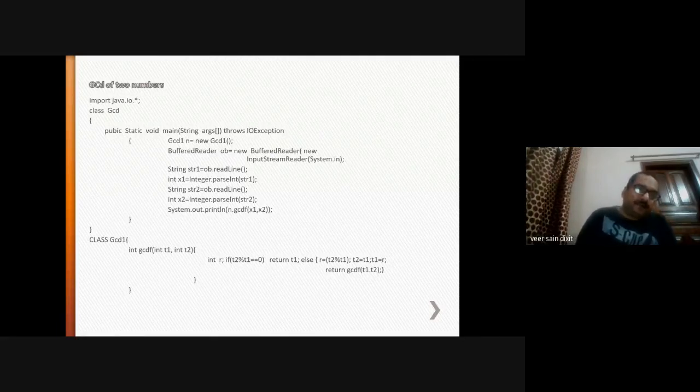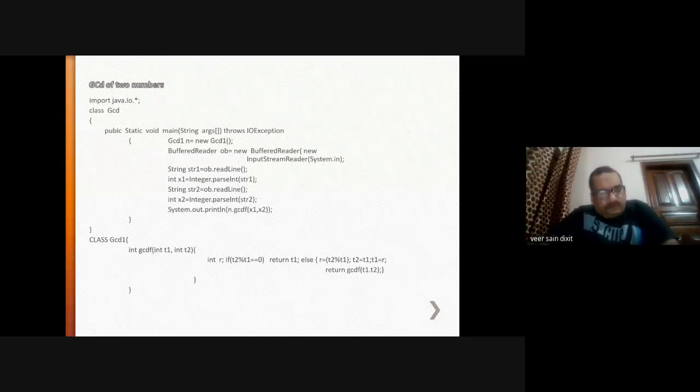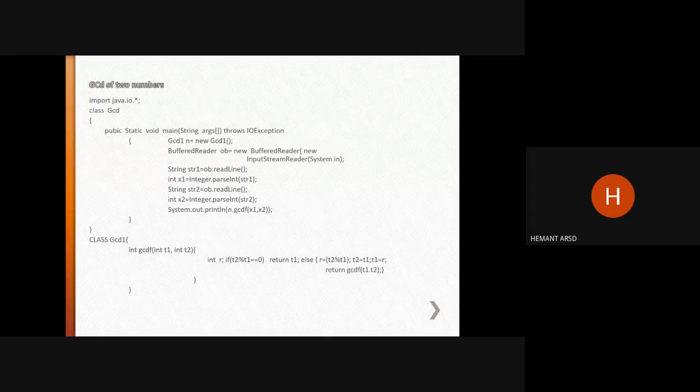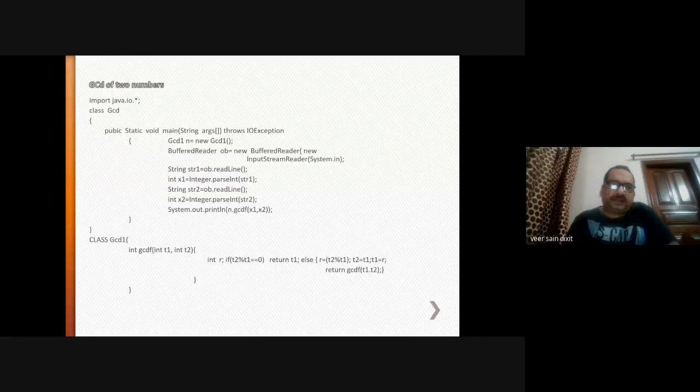In this example, there is a package already stated. There are two classes, class GCD1 and class GCD. What should be the name of the file? Anyone? What would be the name of the file? Who will answer? GCD. Why GCD? Because the main function is there, right?